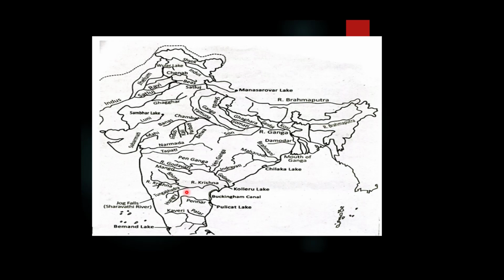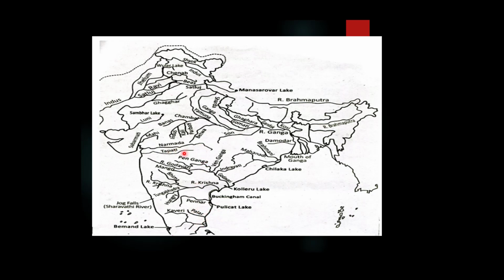You can see here river Krishna has its tributary like Bhima, which is joining from the left side. Tungabhadra. This is a small river. Pennar is one of the small rivers which drains its water in the Bay of Bengal.